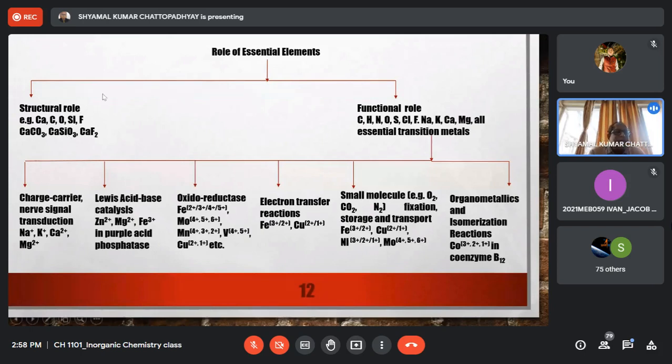So here the element is not a particular element which is playing its role in the structural form. It is not participating in any dynamic reaction in a physiochemical process, but rather it is giving stability to certain structure. Now, in certain cases, certain other elements which I have listed here, like for instance zinc and magnesium, can also play structural role. For instance,